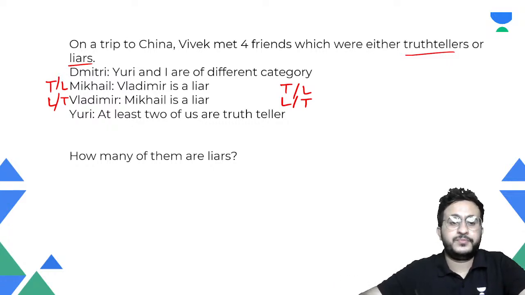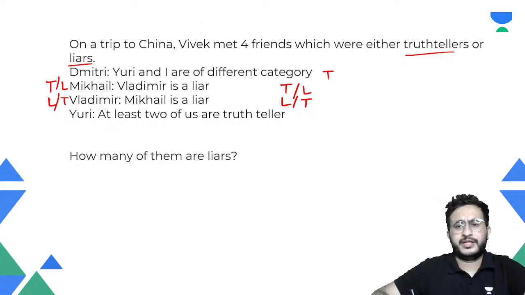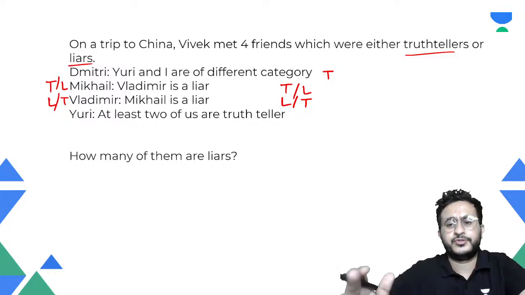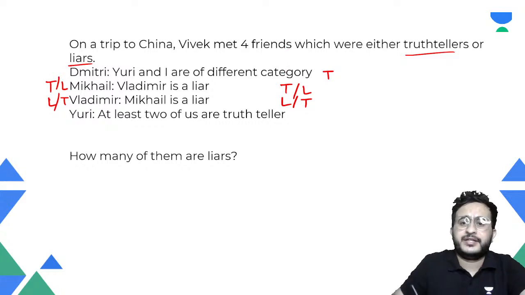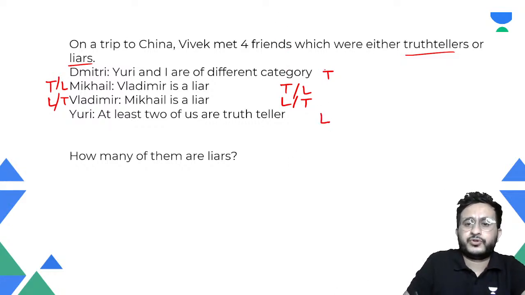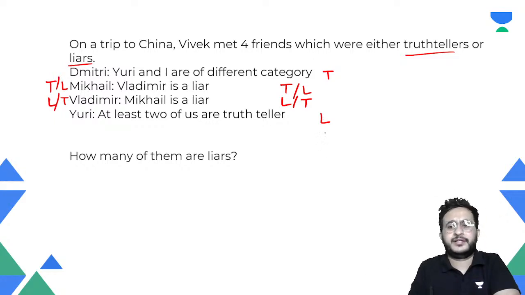So let us say Dimitri is telling truth. Let us, for one instance, assume that Dimitri tells the truth. If he is telling truth, then Yuri and I are of different category. That means Yuri should be a liar, because different category means if he's a truth teller, Yuri should be a liar.